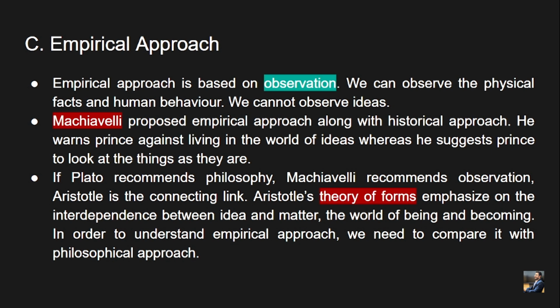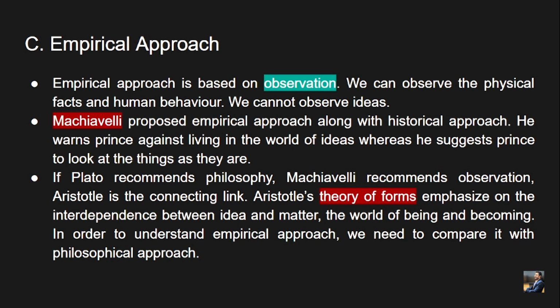Okay, so what is the empirical approach? The empirical approach is based on observation. Empiricism in simple terms means something which can be observed. We can observe physical facts and human behavior, but we cannot observe ideas, right? Here we are seeing a transition from completely traditional approaches to political science to the modern approach. How the political science discipline is transitioning from the normative science to more scientific study or behavioral approaches, right? So observation is a very key and important term here.